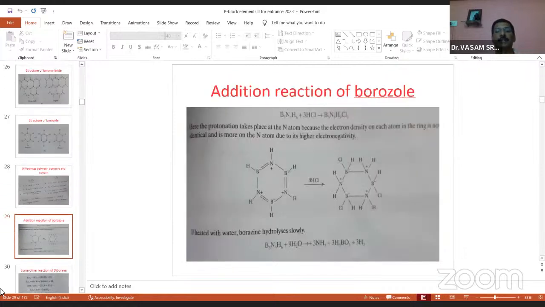And you see the addition reactions of borazole, B3N3H6. Addition with HCl gives a compound like this. You see HCl as H plus and Cl minus adding across the boron and nitrogen to give a compound. The second one is the hydrolysis reaction. When borazole is dissolved in water, it produces ammonia, and the second most important compound is boric acid, and third, hydrogen gas is liberated. So boric acid is formed. These are the addition and hydrolysis reactions of borazole.